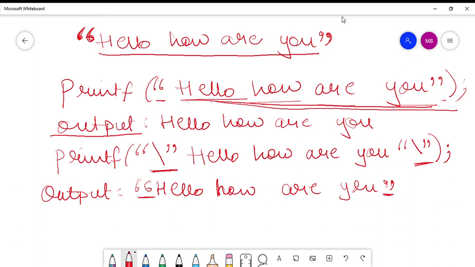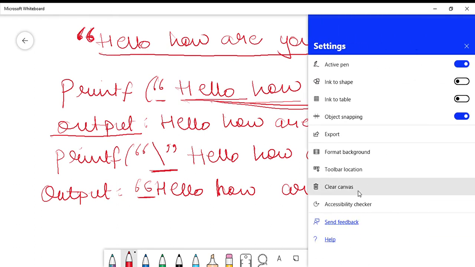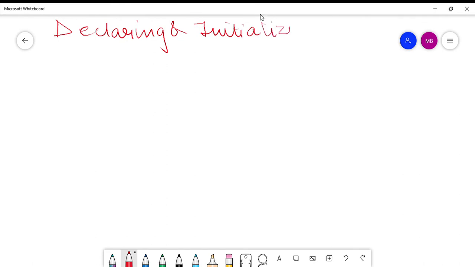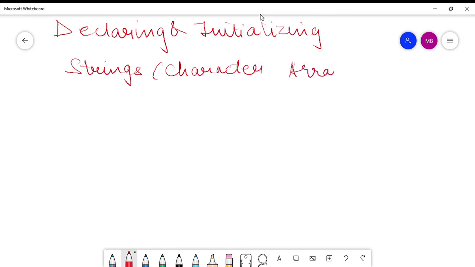Now let's see how you declare and initialize strings or character arrays. So how do you do that?